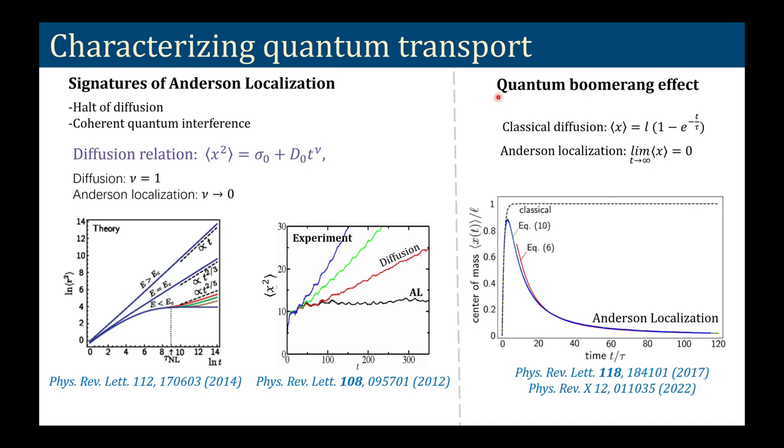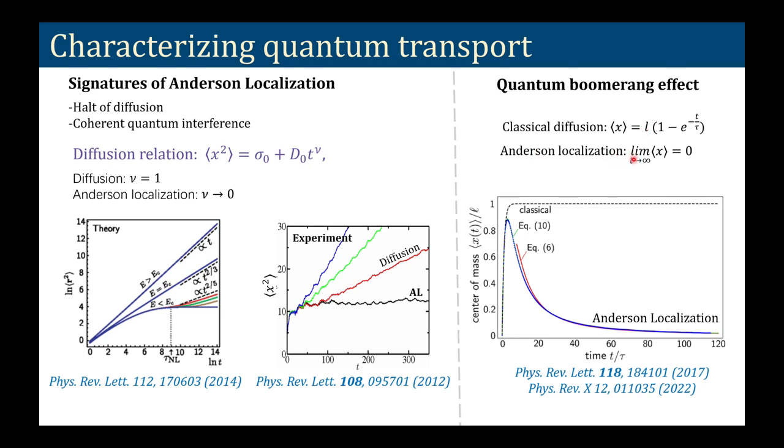On the other hand, it has also been studied that the center of mass of the atomic cloud, quantified by the x average. So this is x square average, and this is only x average, the center of mass of the atomic cloud. That is equal to L times 1 minus exponential of minus t by tau, where L is the scattering length and tau is the scattering time. So we can see that at large time the exponential becomes 0, and what we have is the scattering length. Classical diffusion predicts that the center of mass will first increase with time, and then become constant, and this constant is the scattering length.